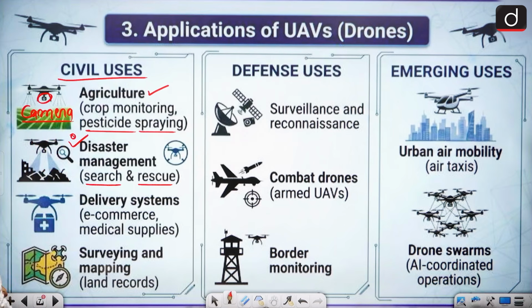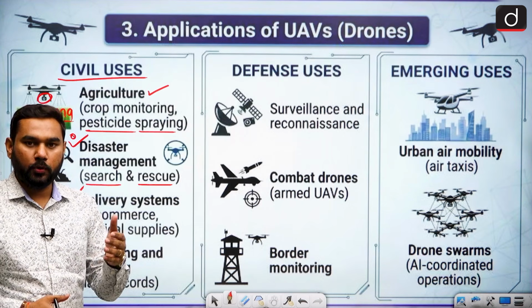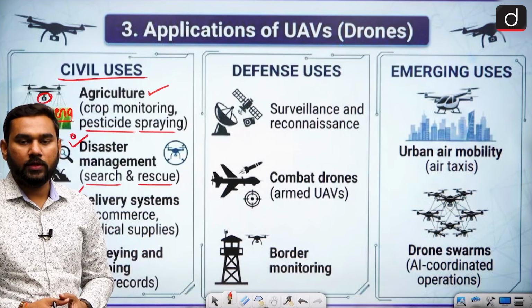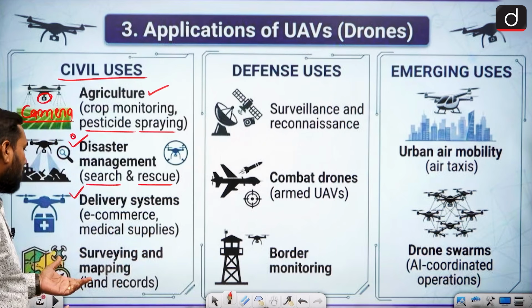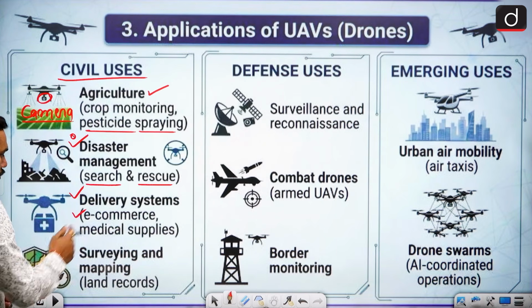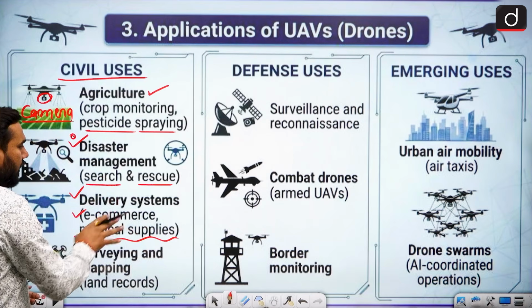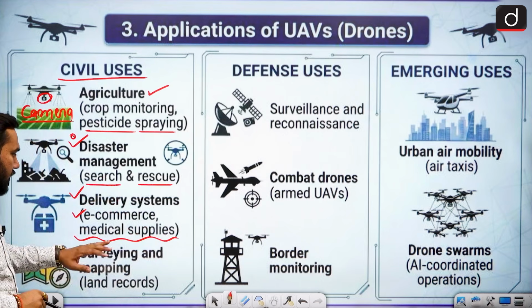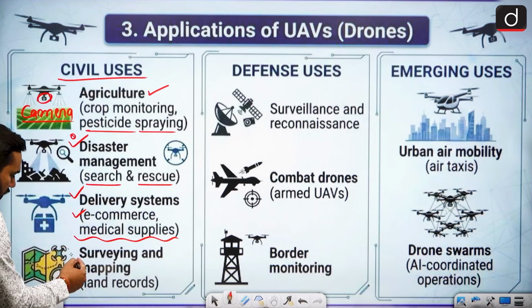We also use drones for delivery systems. In the army this can be used, or in big types of surveillance, and when we provide some amount of supplies to rare places, this can be done by a delivery system. For example, e-commerce and medical supplies, but this cannot yet be done in India right now; it is only on a testing basis, or very limited. The last one is surveilling and mapping for land records. This is a use we currently do.